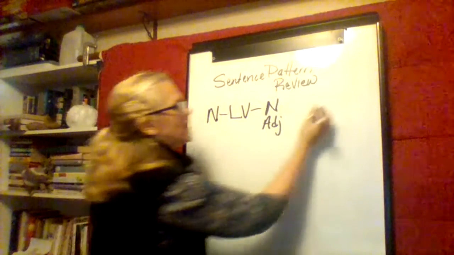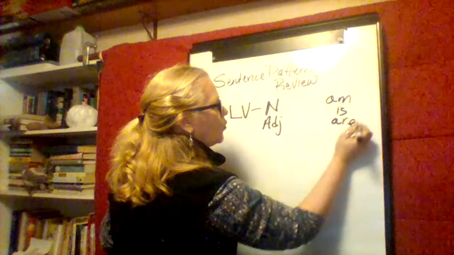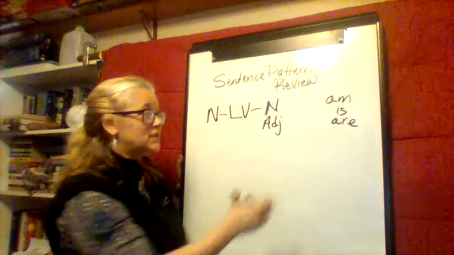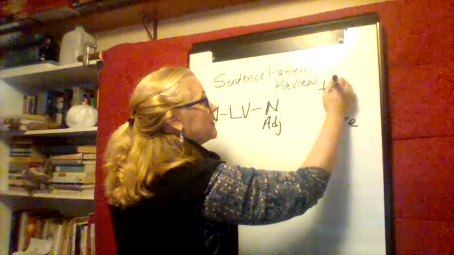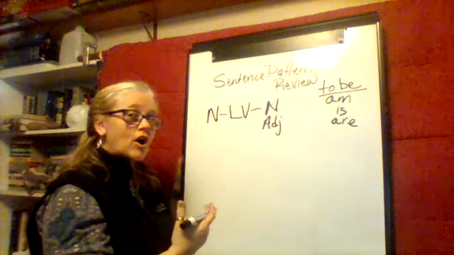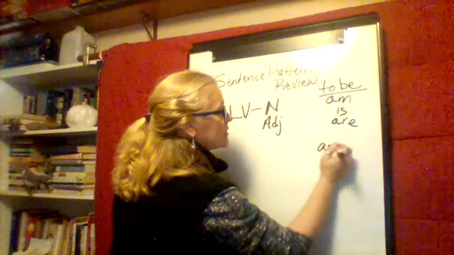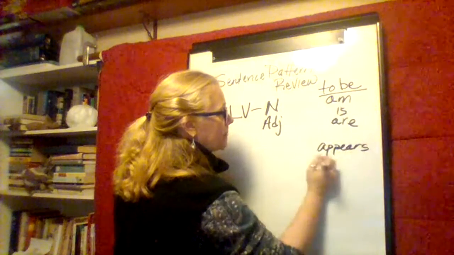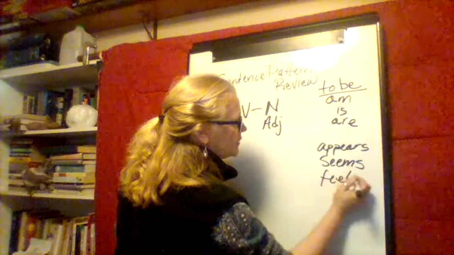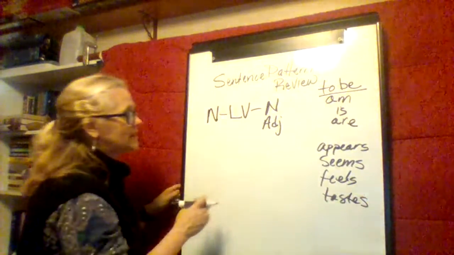So a linking verb, we've looked at those. Am, is, are, was, were, be, being, been. Those are all state of being words. They're part of the verb to be. They're different forms. But there are also words that can function as linking verbs. Appears, seems, even feels or tastes. And I'll help clarify that in a minute.